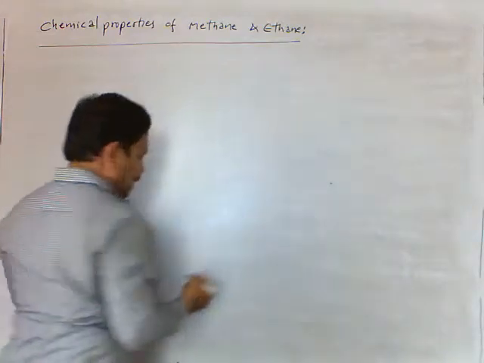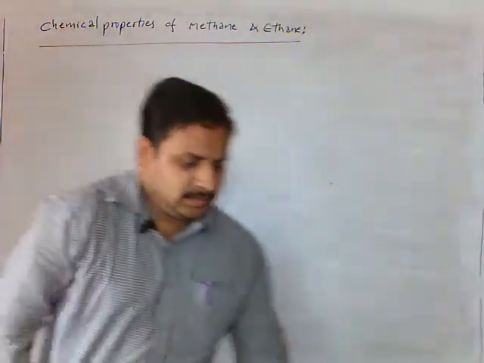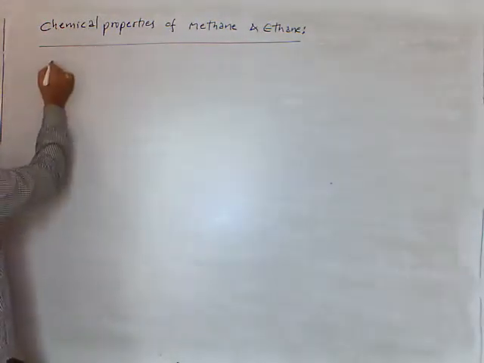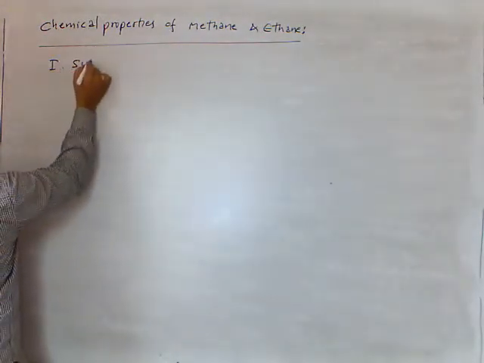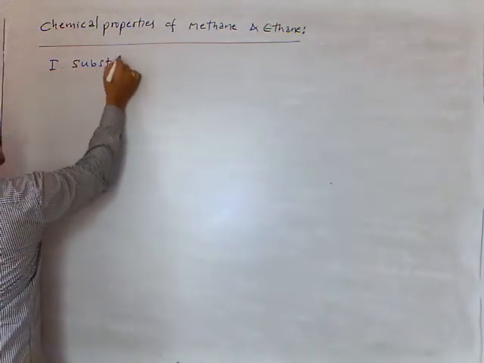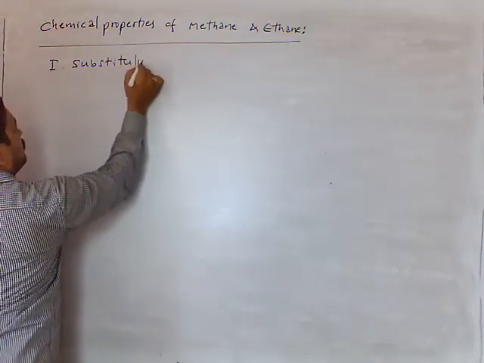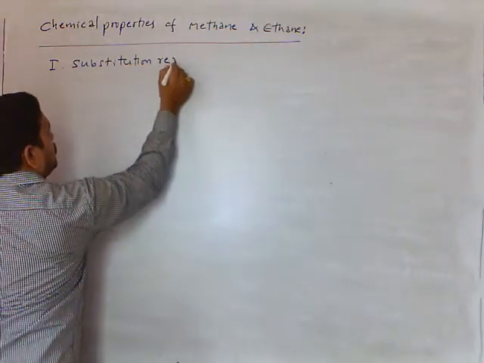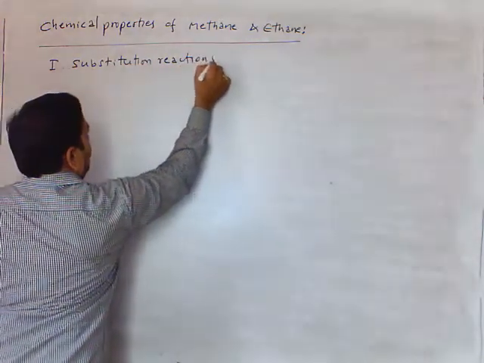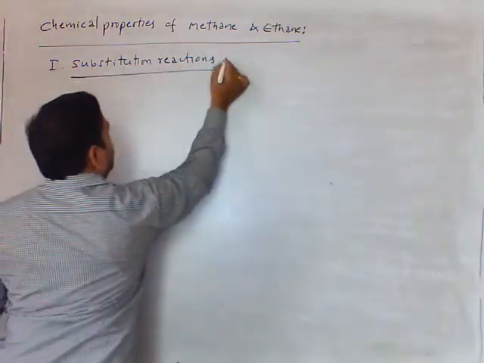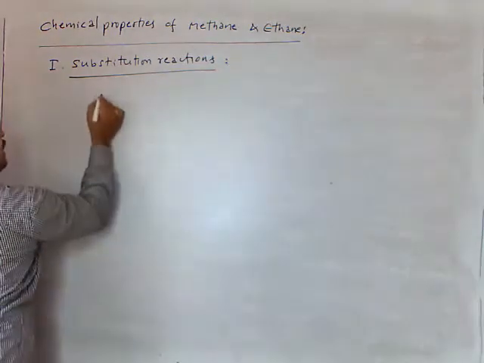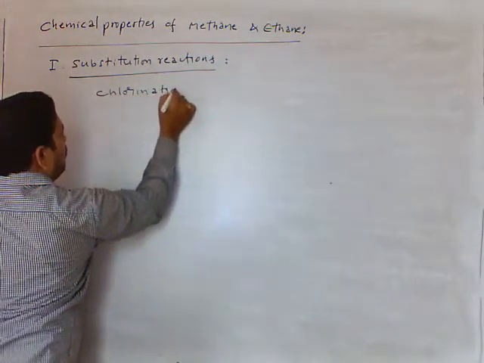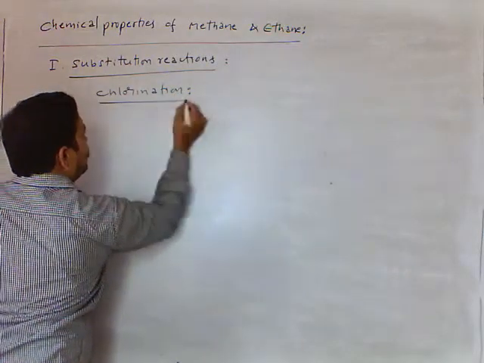First chemical property is substitution reactions. Here mainly we are taking chlorination. Chlorination of methane and ethane we are taking.